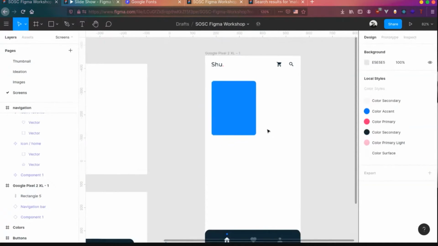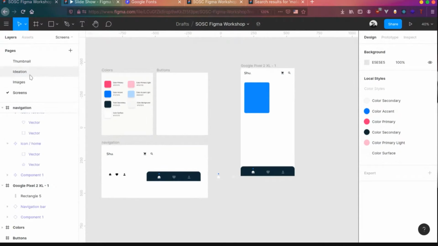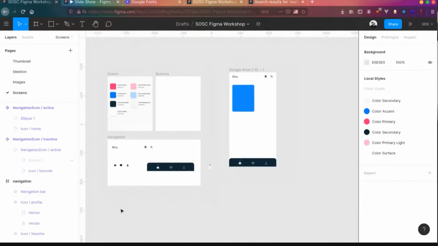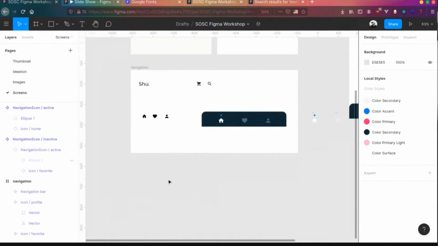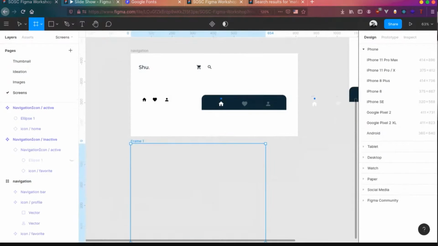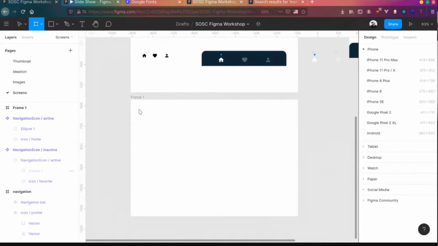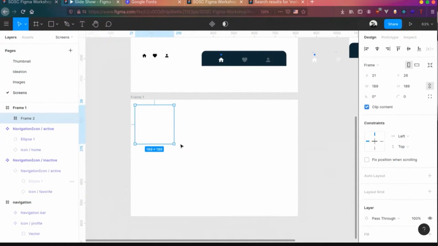And then what we need is some images of the shoes, right? So I have already added images over here. If you are using the same file, you can download it, and I already downloaded the images. So let's create a few of the icon components. Similar to how we created these icons, we need to swap these shoe images anytime we want. We can quickly create a frame and create another frame. Whenever you're designing icons, always make sure you are designing inside a frame so that the proportion stays the same.